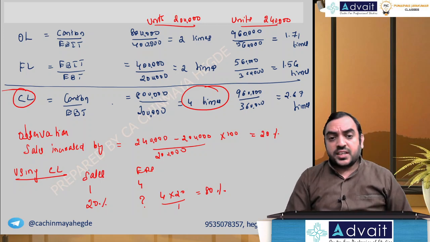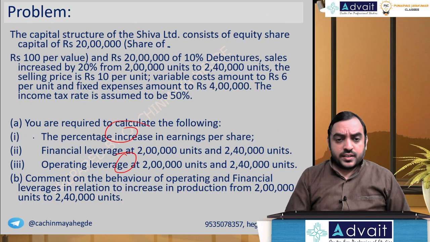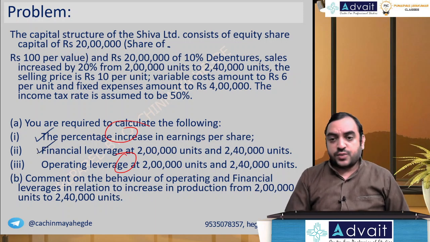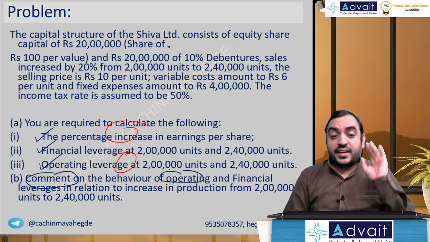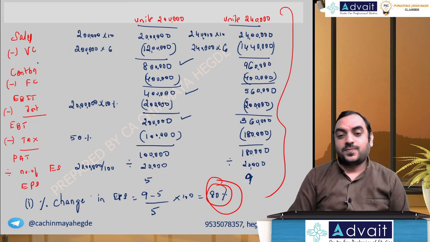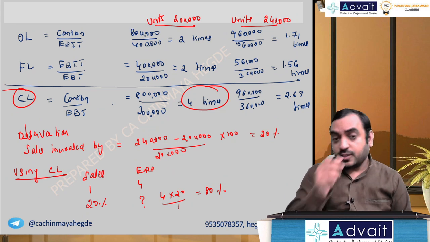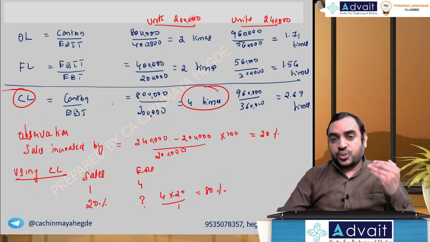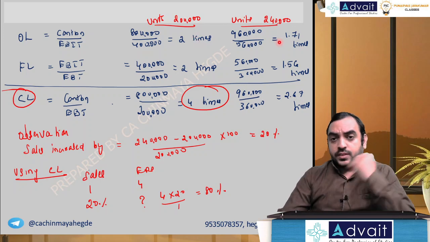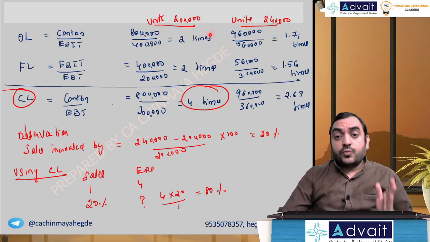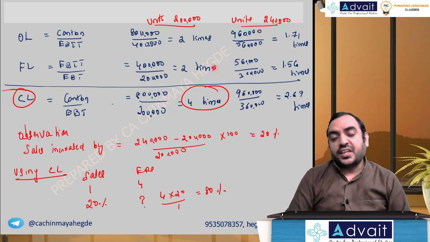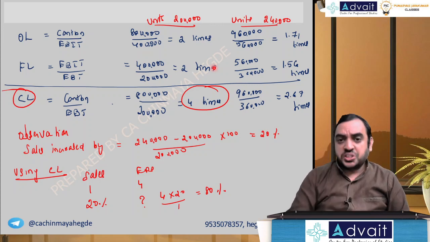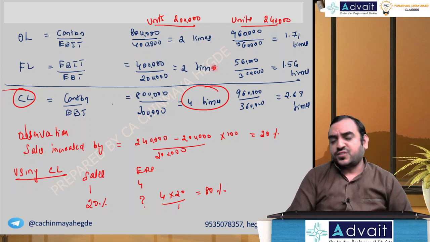Okay. So what they have asked, we have done. Percentage change in EPS we have calculated, financial leverage we have calculated, operating leverage we have calculated. Comment on the behavior of operating and financial leverage. Interesting one. When we are having 2 lakh units, it was 2 times and 2 times. But when we increase the volume, the leverage level decreased. Why is that happening? Very logical as well as mathematical. Mathematical we have seen. Let's understand the logical interpretation.